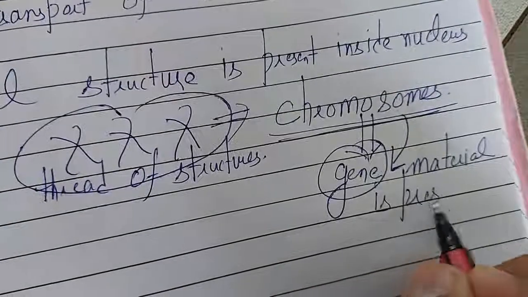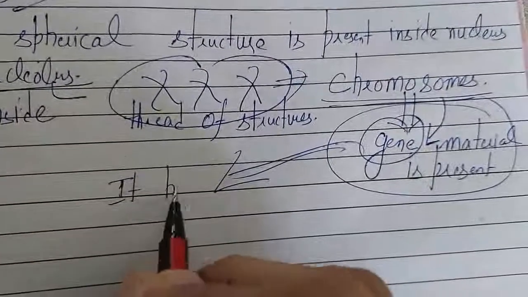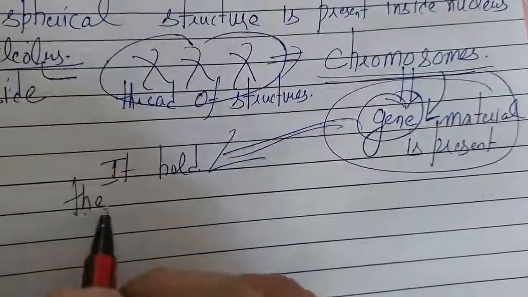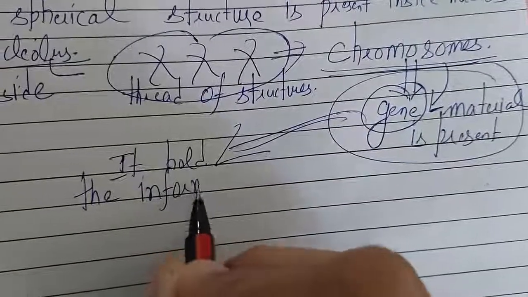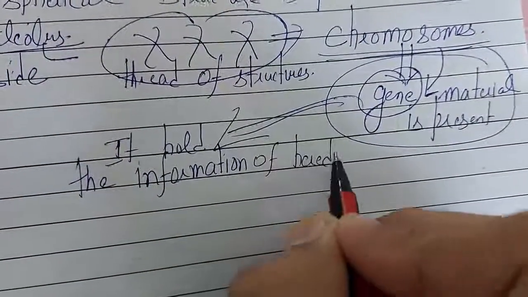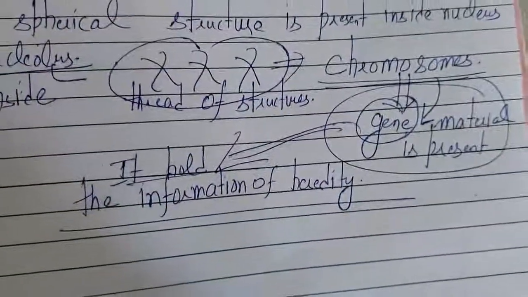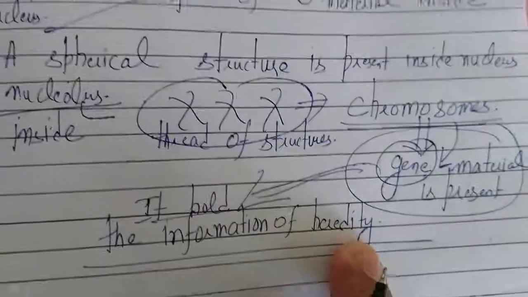This gene material holds the information of heredity. What is this heredity? You have some similar features of your father and mother, that is heredity information, from generation to generation.